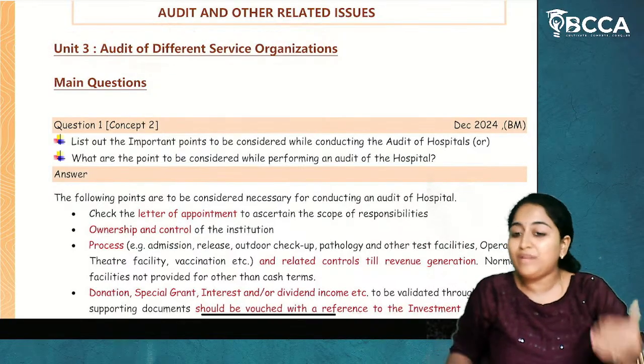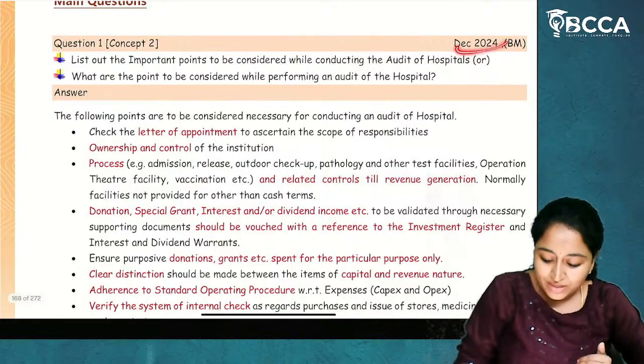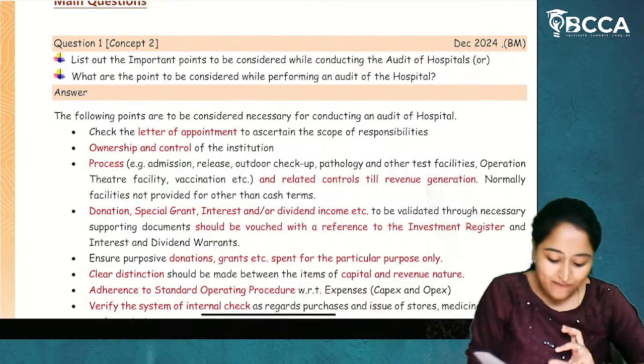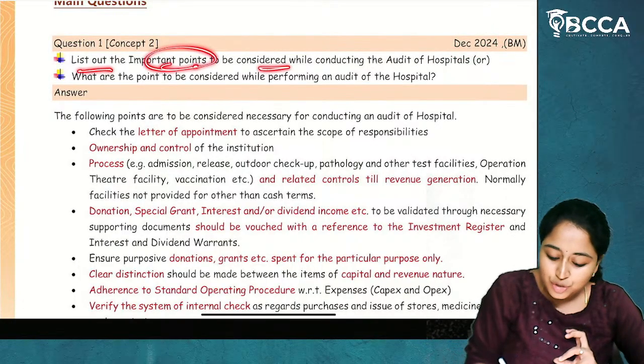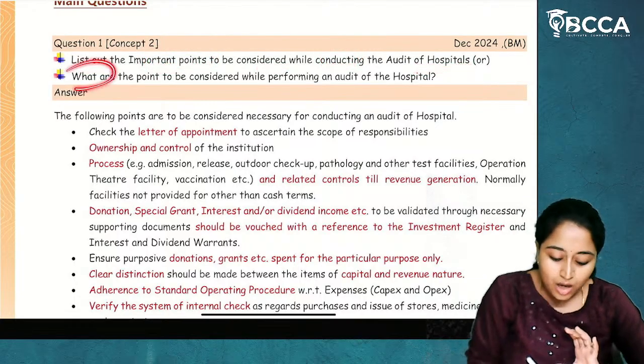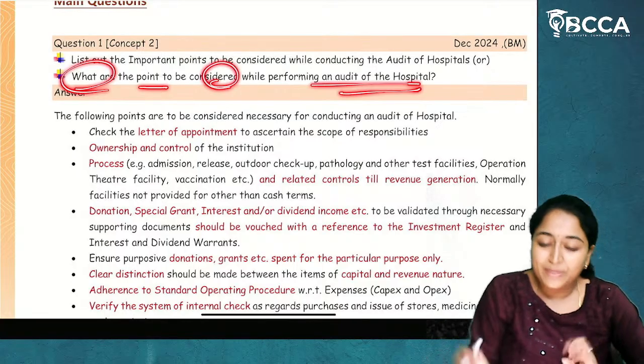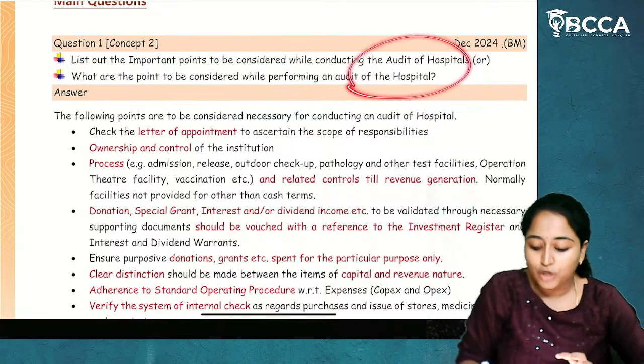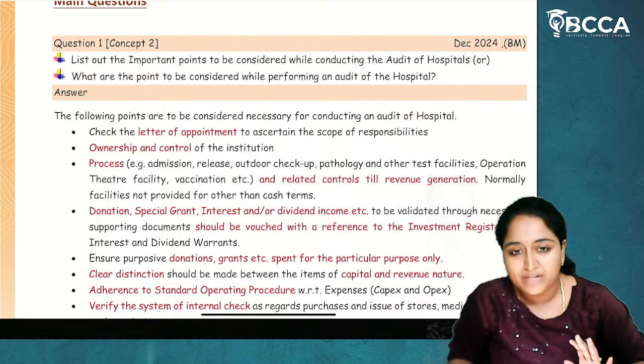Now, how questions have been framed in the previous attempts. See now, in December 2024, what they have asked. List out the important points to be considered while conducting the audit of hospitals. Or it can be framed as, what are the points to be considered while performing an audit of hospitals? So regarding audit of hospitals, it has been tested in December 2024.